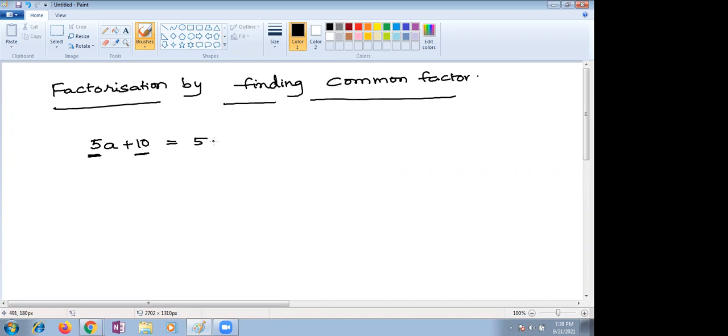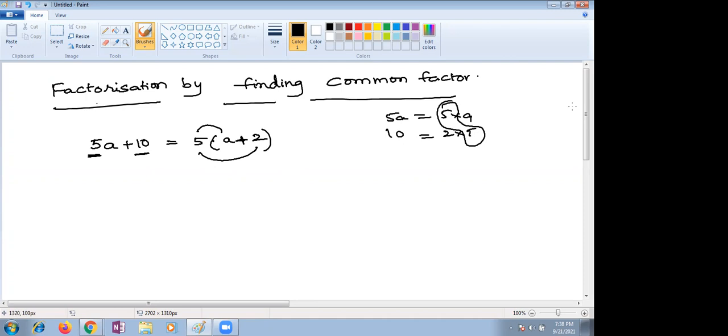So if I take 5 as common, what is left over here? a plus 2. Very good. If you multiply further, you will get the same: 5 into a is 5a, 5 into 2 is 10. That's why earlier I gave common factors. How are you supposed to find the common? 5 into a. 10 can be written as 2 into 5. So which is the common factor here? 5. That's why I gave the basic part earlier.